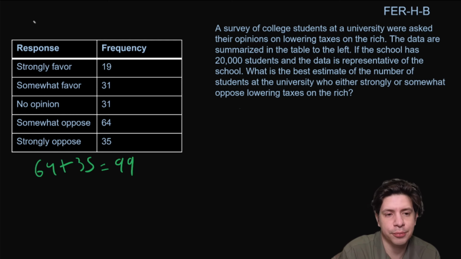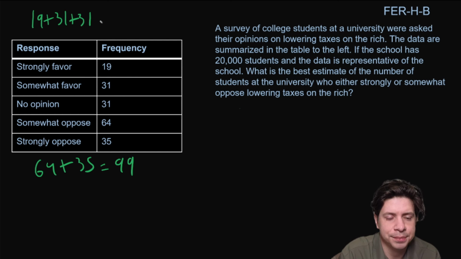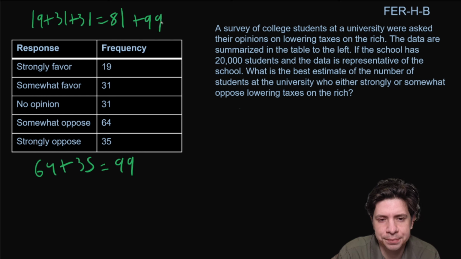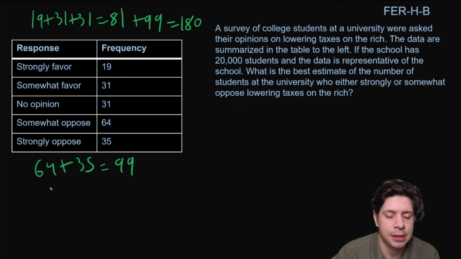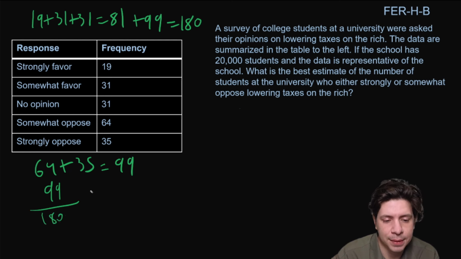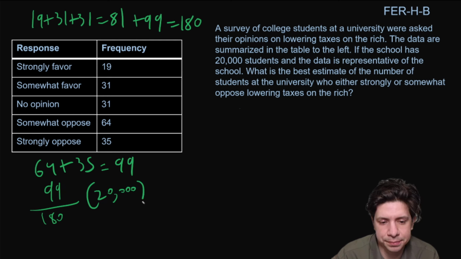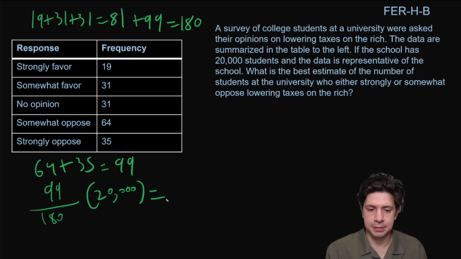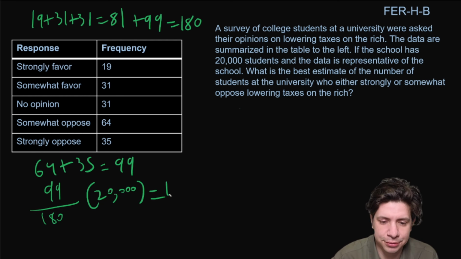And then if we add up the other parts, we're going to have 19 plus 31 plus 31. And that's going to give us 81. So plus 99. All right, and you could just use your calculator for this, but I'm working it out here as 180. So the proportion would be 99 out of 180. And you would multiply that by 20,000. And that would give us 11,000 students, okay? So that would be the best estimate.